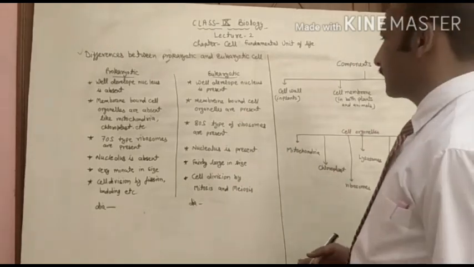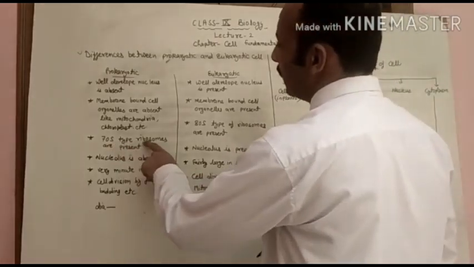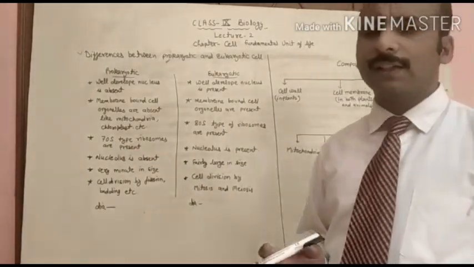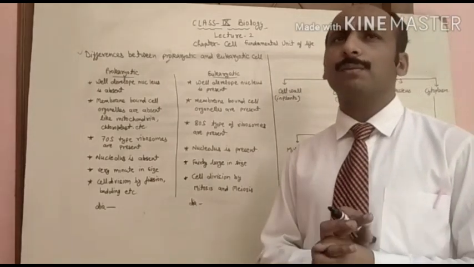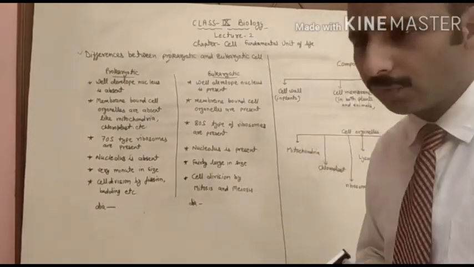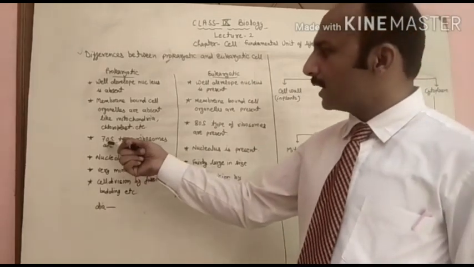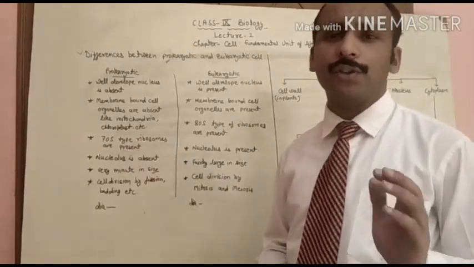Now the next one is that 70S types of ribosomes are present in prokaryotic cells. 70S is the categorization of ribosomes, where S means sedimentation coefficient.